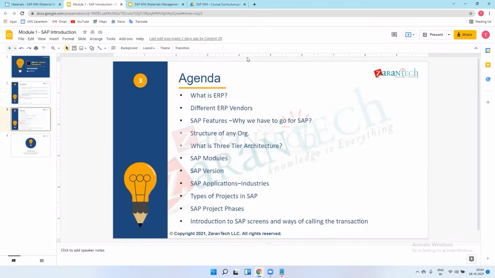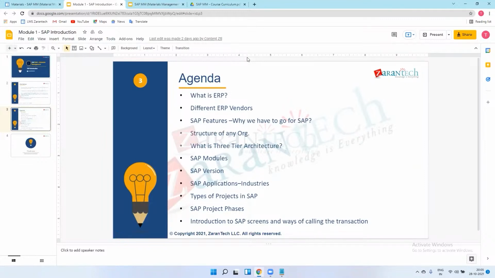After this implementation, they need support. Means you work on the support projects now, so you know very well about the support. Means the system has already been implemented in their industries, and on a daily basis they have queries. So we are just supporting those queries. In support we also develop small queries or small T codes as far as SAP is concerned. So we are resolving all the queries on a daily basis. So that is a support project.